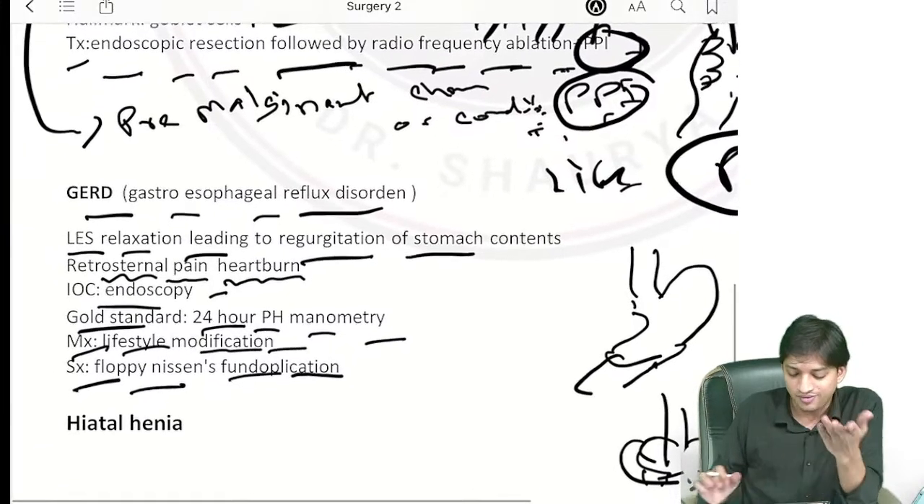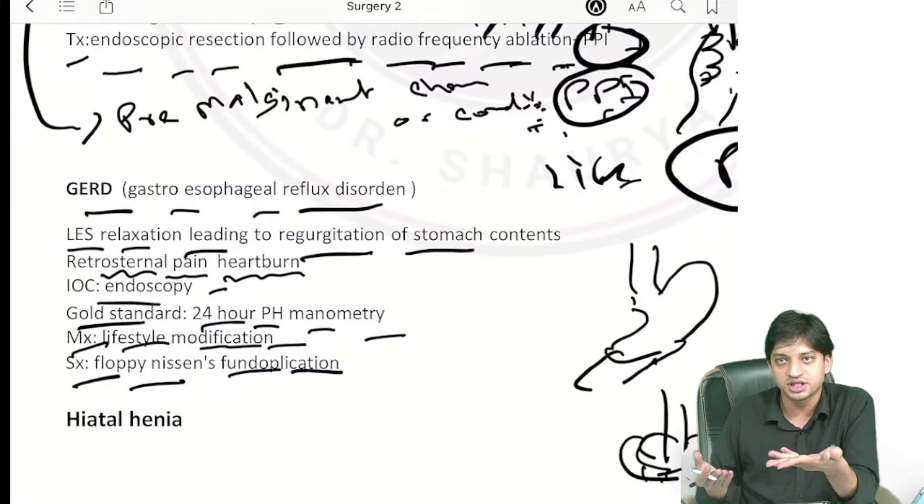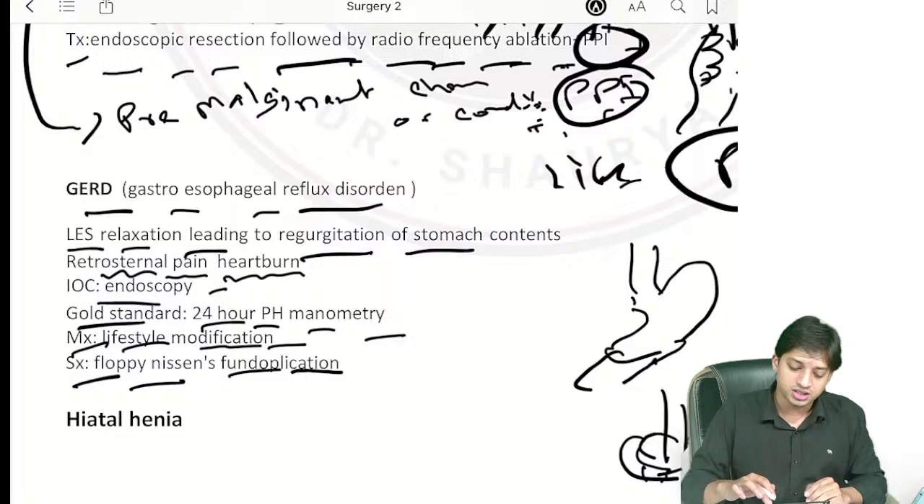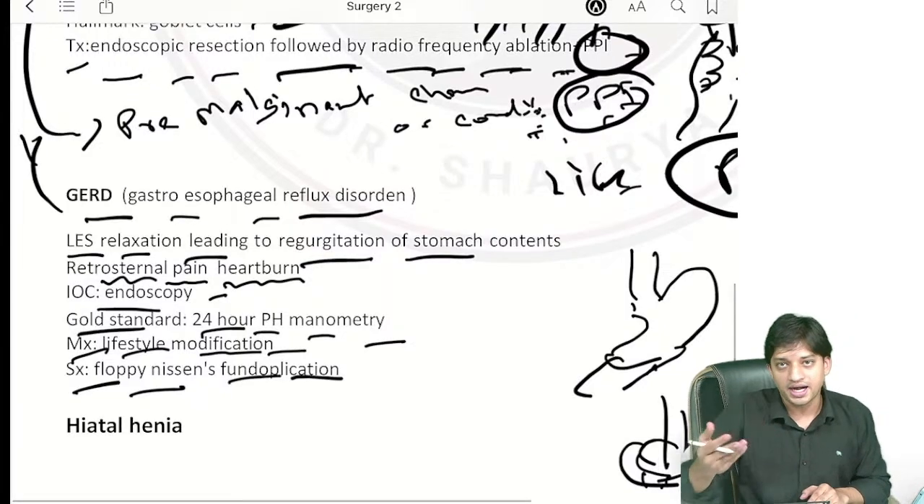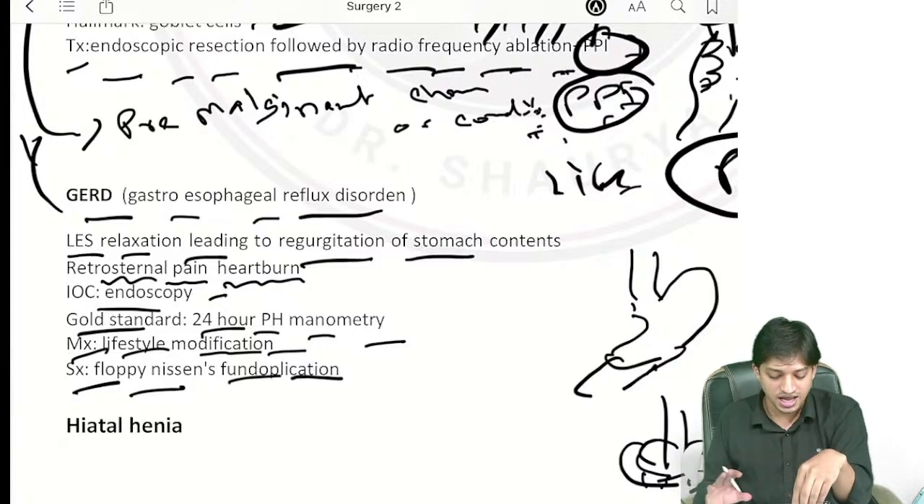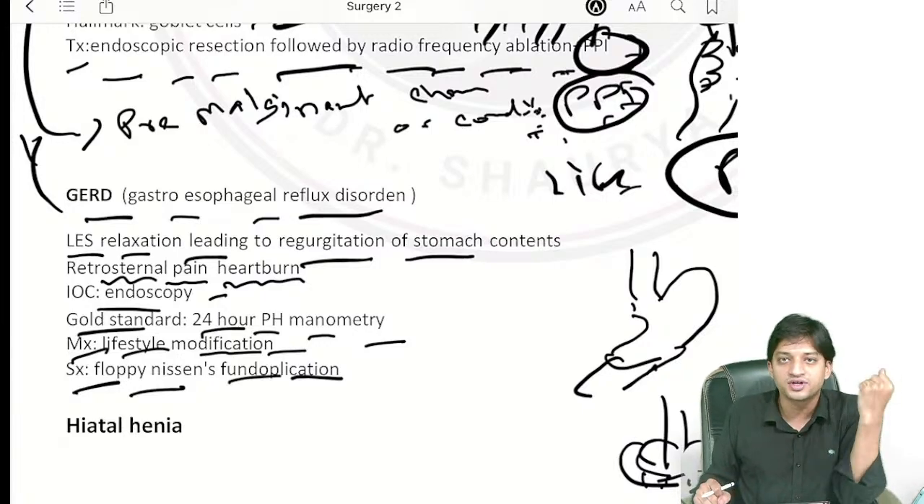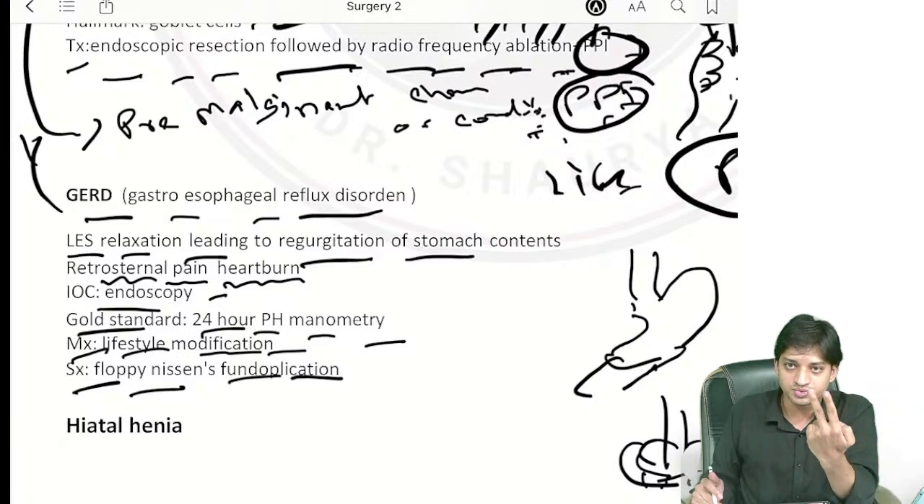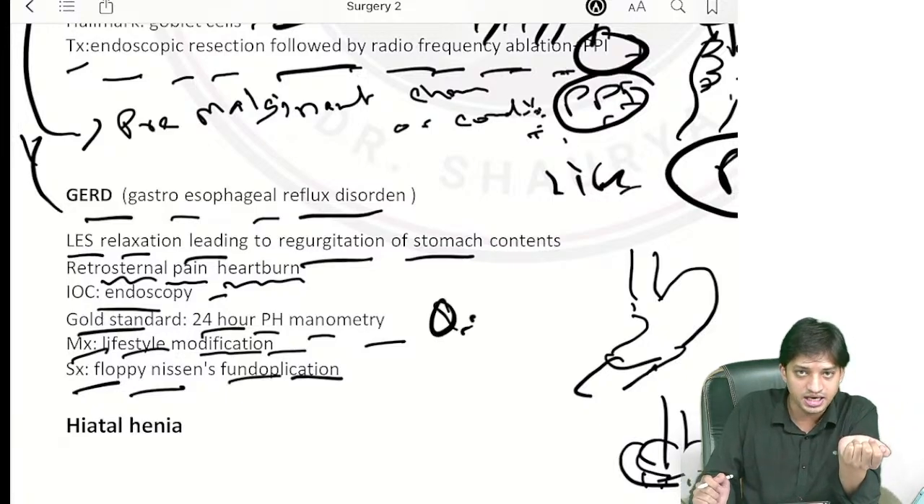Coming to GERD. GERD we have already discussed, gastroesophageal reflux, in very much detail. It is the primary cause that will ultimately lead to Barrett esophagus. There will be reflux, right? The lower esophageal sphincter fails to relax. I have already discussed this. The gold standard investigation for GERD is 24 hours pH manometry. Asked question. Many times they have asked you.